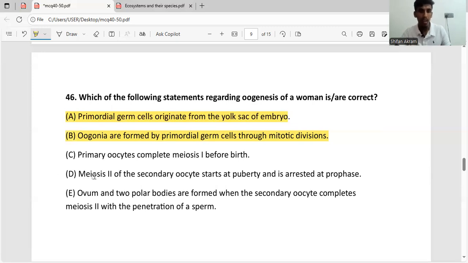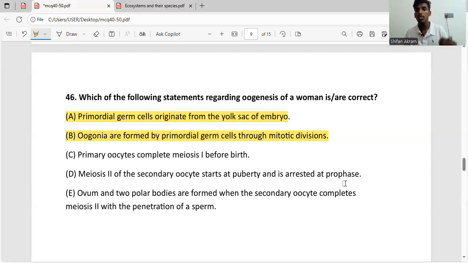Then D says meiosis 2 of the secondary oocyte starts at puberty and is arrested at prophase. As I said, the primary oocyte doesn't complete meiosis 1; it stops at prophase. What happens in a woman at puberty is that the primary oocyte, which was stopped at prophase 1, completes meiosis 1 and starts meiosis 2.